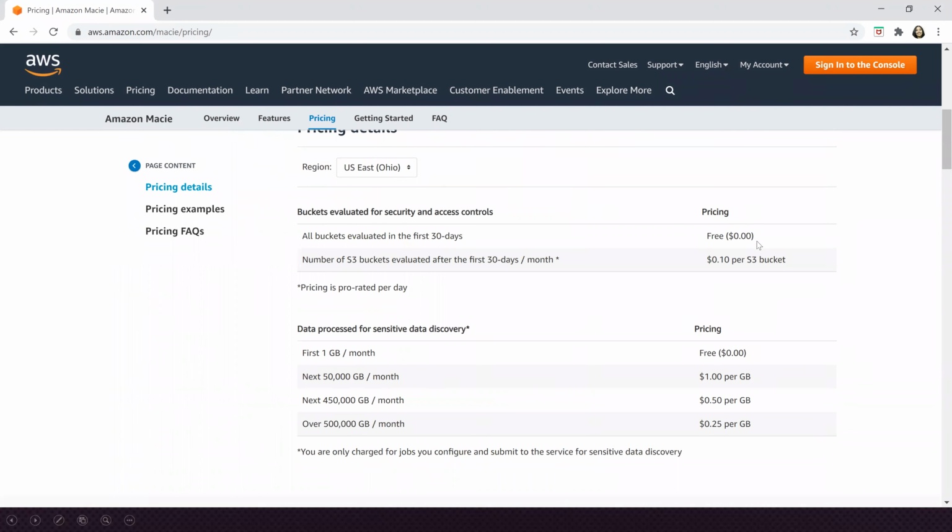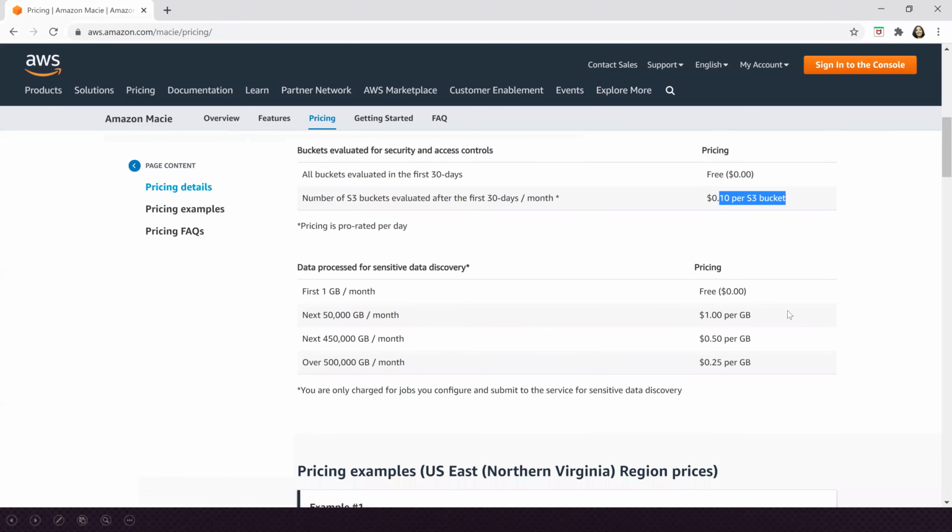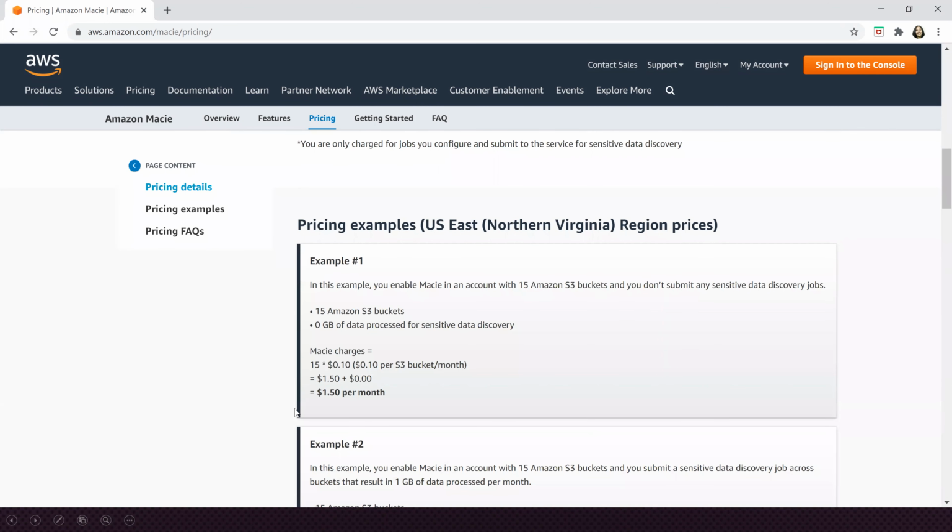So the first 30 days are free. After that, it is 10 cents per S3 bucket. As far as the data is concerned, the first GB per month is free. The next 50,000 GB is charged $1 per GB. After that, the next 450K GB is 50 cents. And if it goes above 500K GB, then it is 25 cents per GB. There are some pricing examples over here. If you have only 15 Amazon S3 buckets and no data to be processed, then it is 15 into 10 cents, which is $1.50 per month.